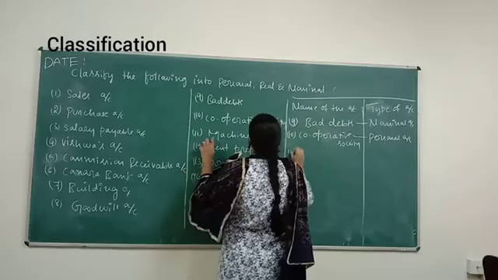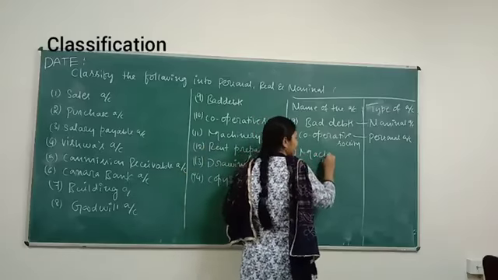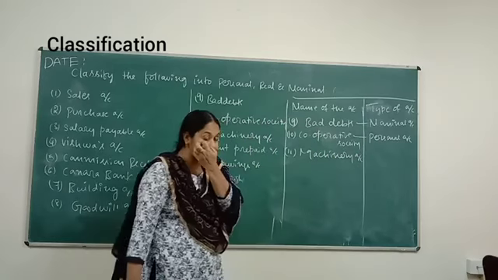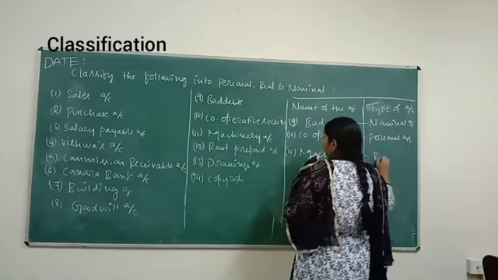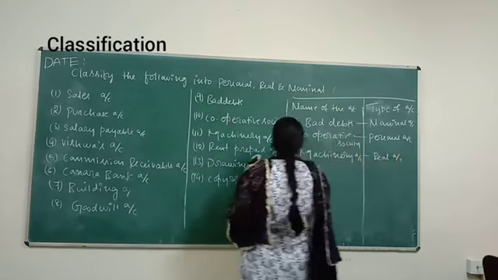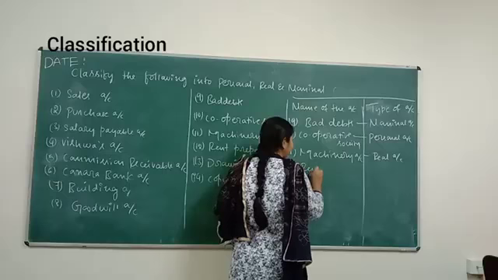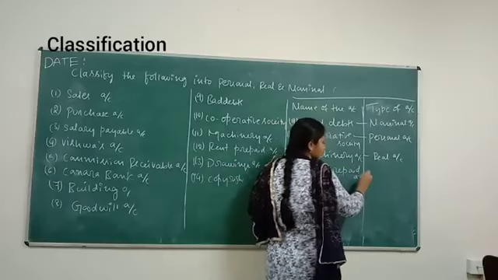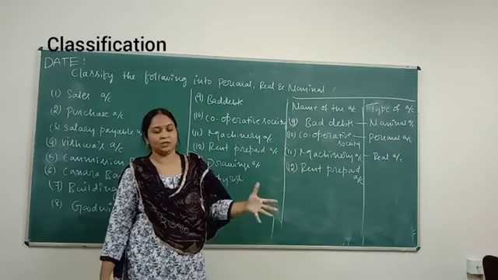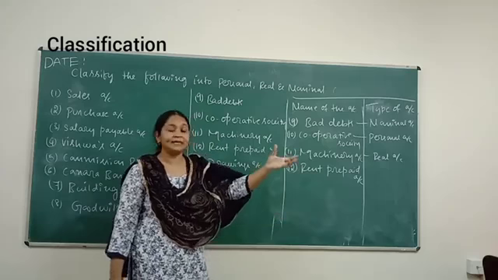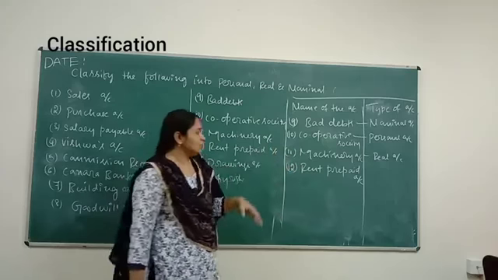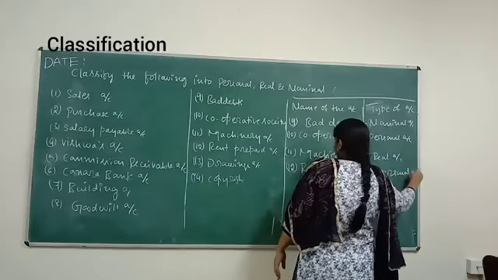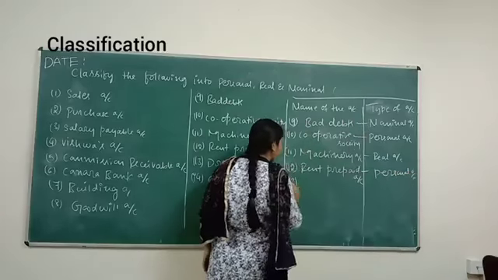Now next is machine. Machinery is an asset. If it is an asset, which account rule? Real account rule. Rent prepaid. What is prepaid? Rent paid in advance. To whom? To some person. It is representing a person, so the personal account rule. Next is drawings.